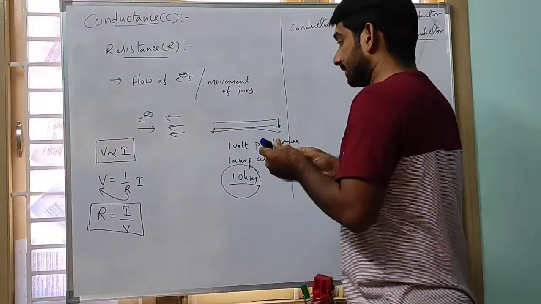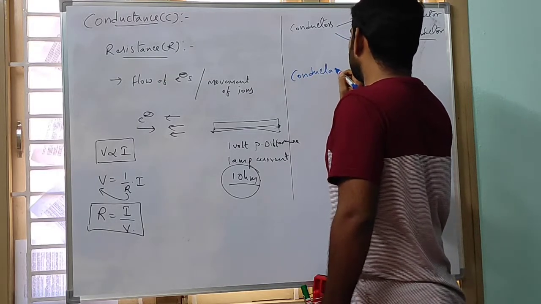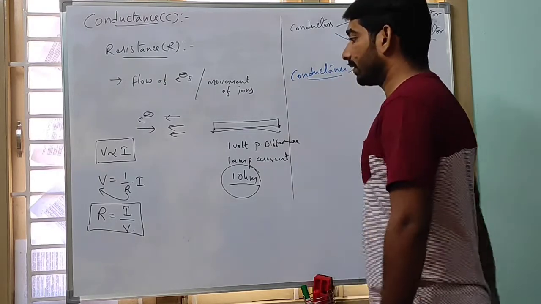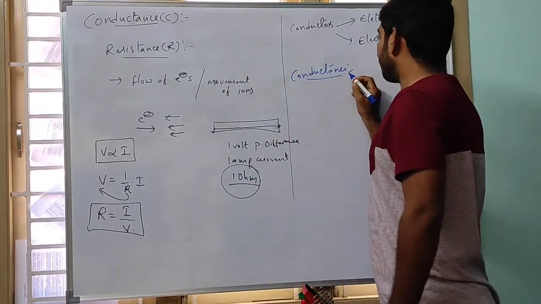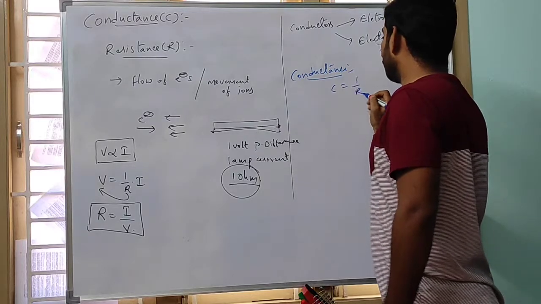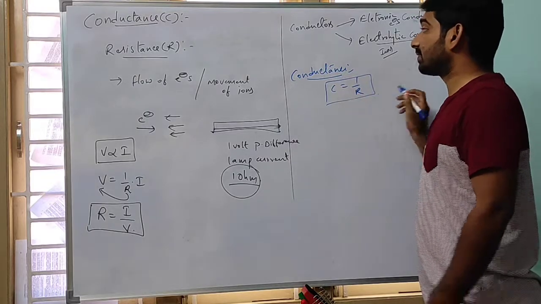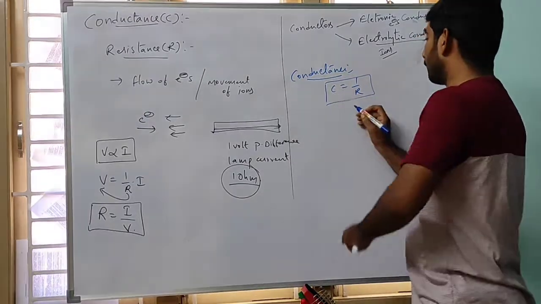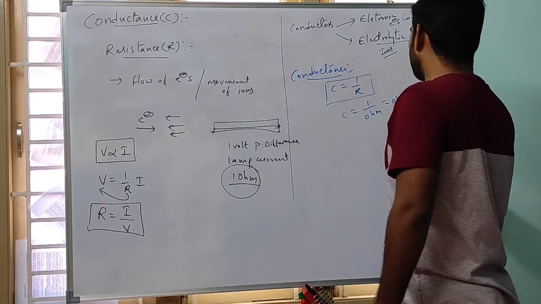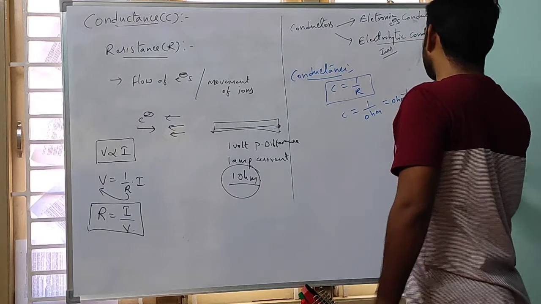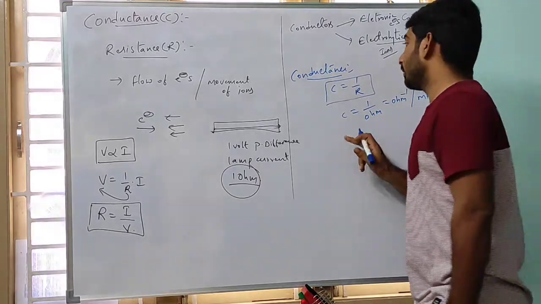Next one, conductance. Already we know the resistance. The reciprocal of the resistance is nothing but conductance: conductance C is equal to 1 by R. That means the reciprocal of resistance is conductance. What are the units? 1 by resistance; the unit of resistance is ohm, therefore the unit is ohm inverse, or mho. These are the units for conductance.